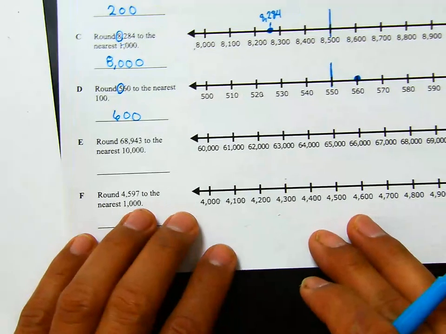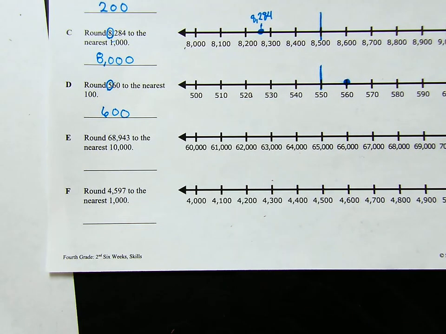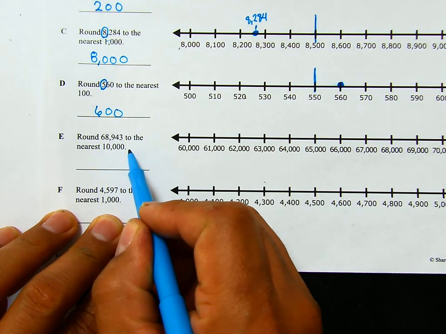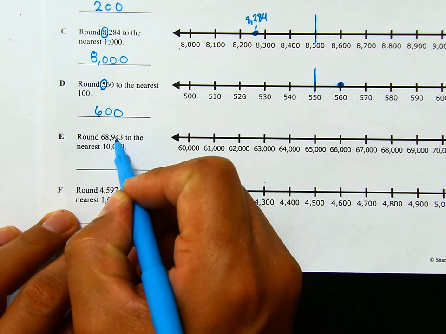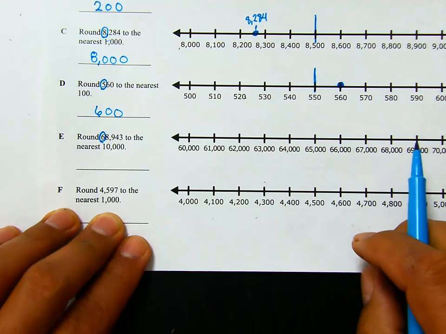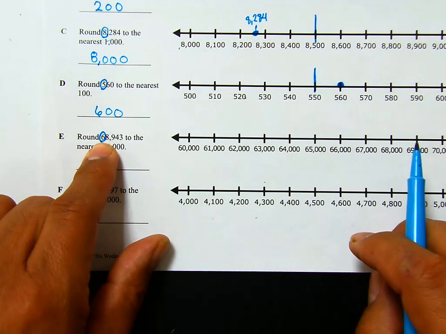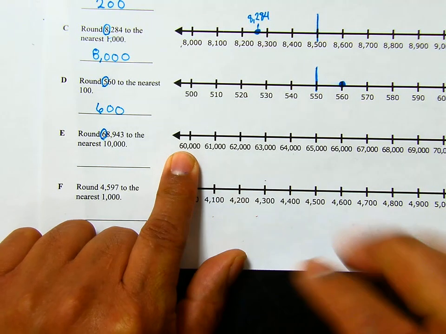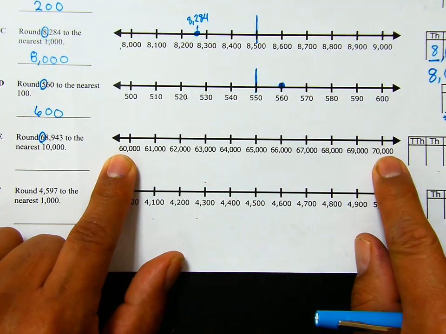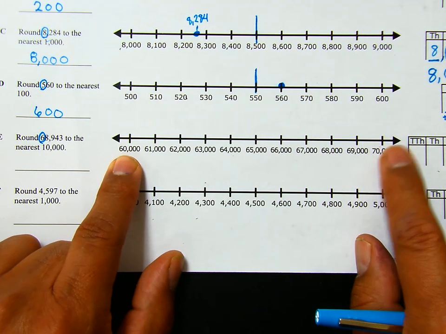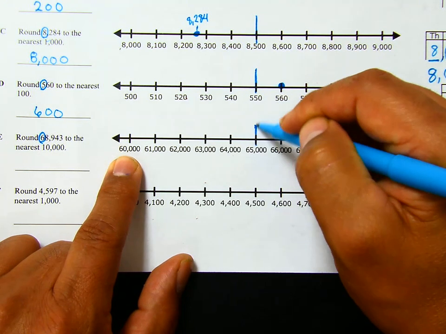The next one says round 68,943 to the nearest 10,000. So now we're rounding to the 10,000s place. This is 1, 10, 100, 1,000, 10,000. So we're rounding to 60,000. My number line starts at 60,000, and it's going to go 10,000 more to 70,000. In between 60,000 and 70,000 is 65,000. That's my midpoint.